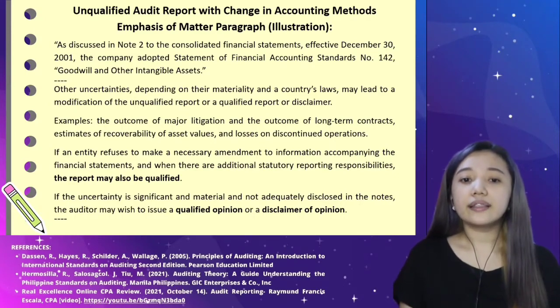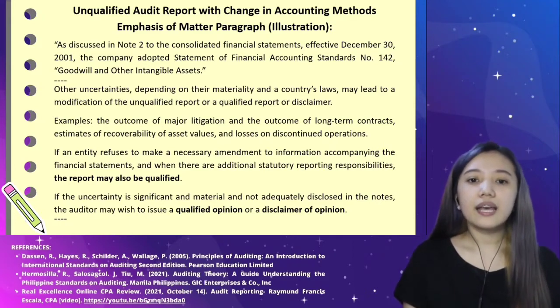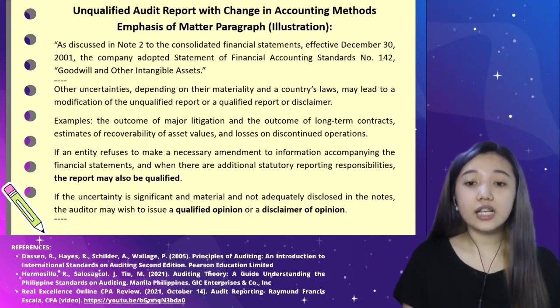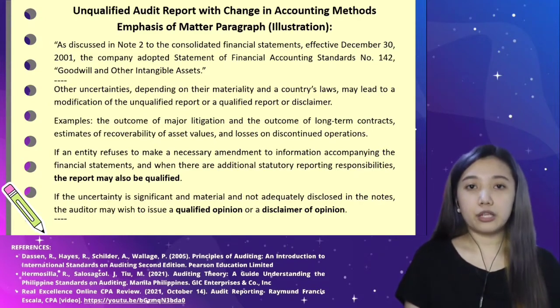So, if an entity refuses to make a necessary amendment to information accompanying the financial statements, and when there are additional statutory reporting responsibilities, the report may also be qualified. So if the uncertainty is significant and material and not adequately disclosed in the notes, the auditor may wish to issue a qualified opinion or a disclaimer of opinion.